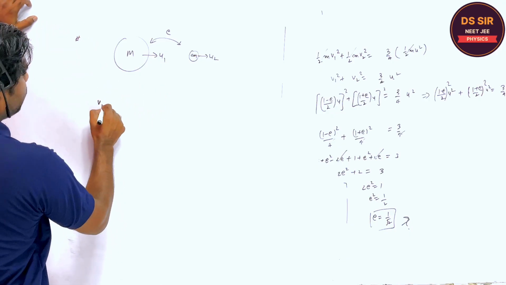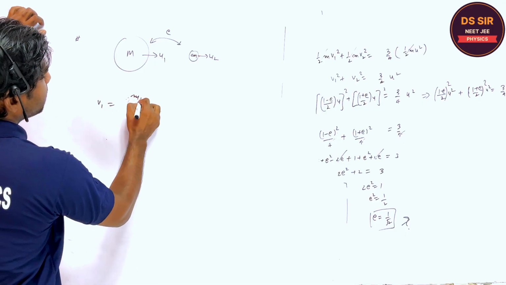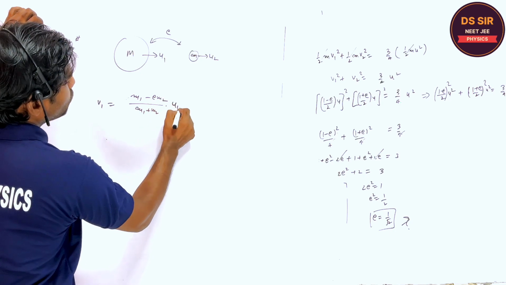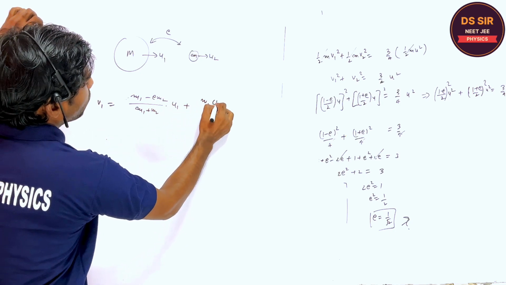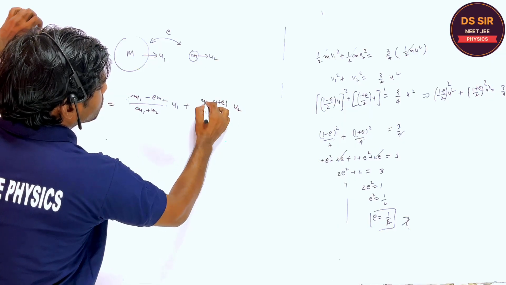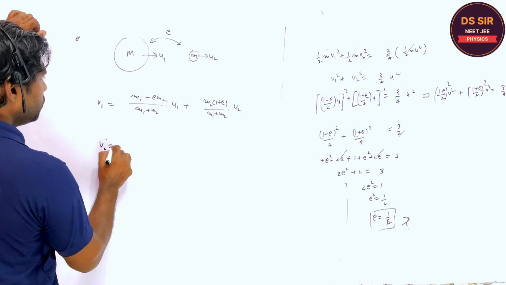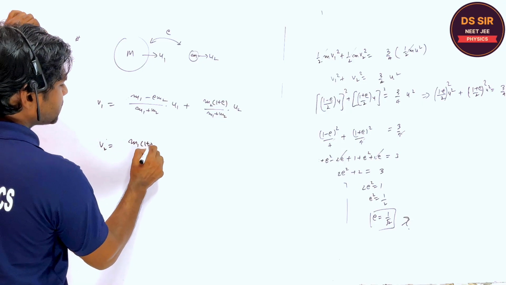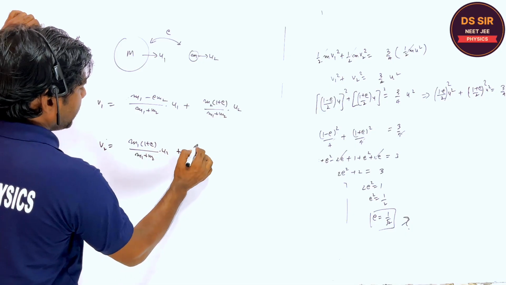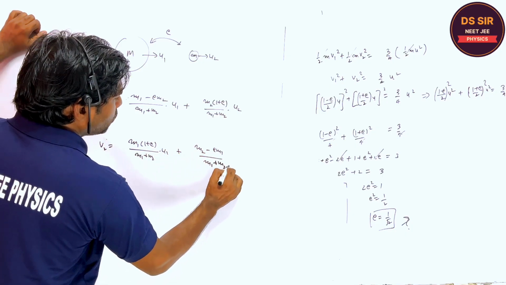The concept: v1 is equal to (m1 minus e m2) upon (m1 plus m2) into u1 plus m2 (1 plus e) upon (m1 plus m2) into u2. Is it clear or not? This is the m2. And what is v2? m1 (1 plus e) upon (m1 plus m2) into u1 and (m2 minus e m1) upon (m1 plus m2) into u2.